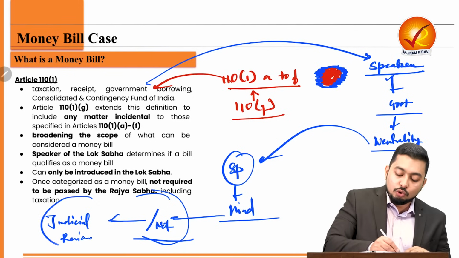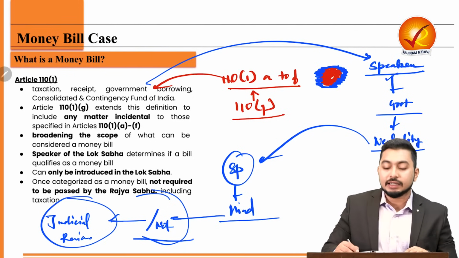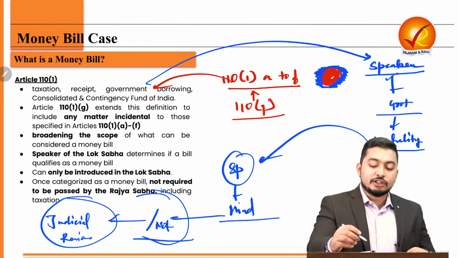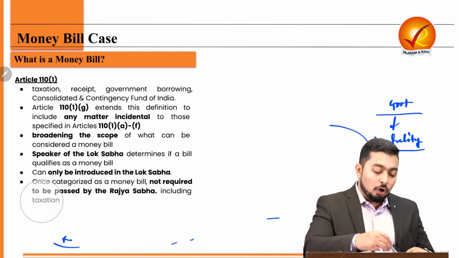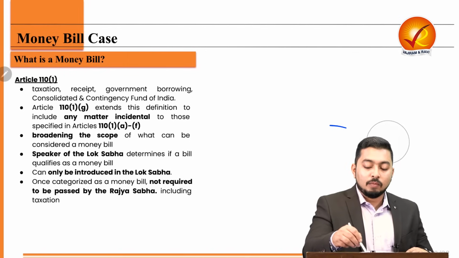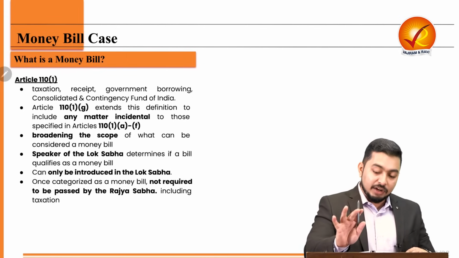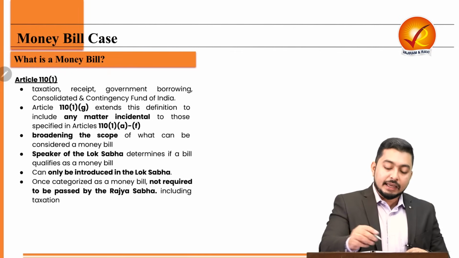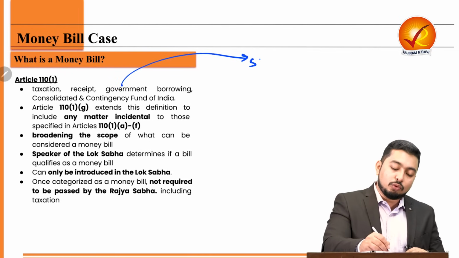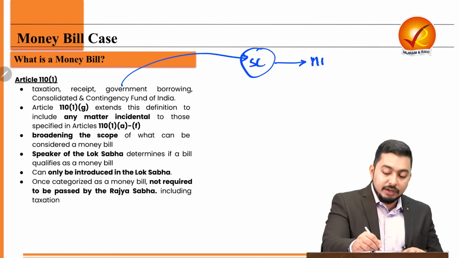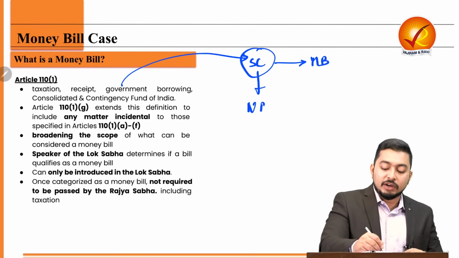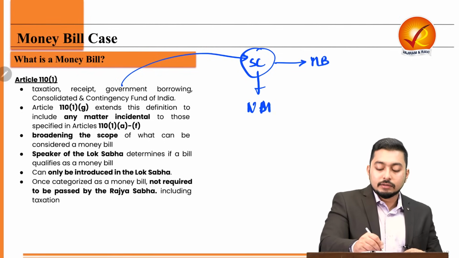So that is the moot question, that can the judiciary say on a case-to-case basis that in this particular case, this law is a money bill, this particular bill is a money bill or not? Can I say if the Supreme Court dwells too much into whether or not a bill is a money bill or it is not a money bill, then what will happen?